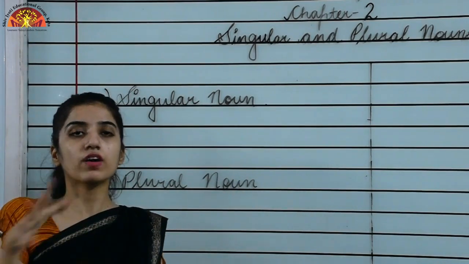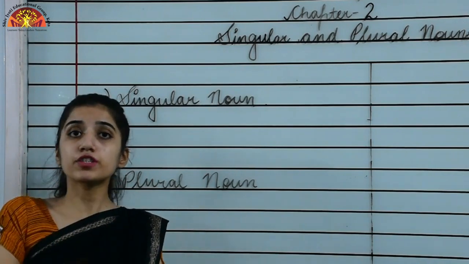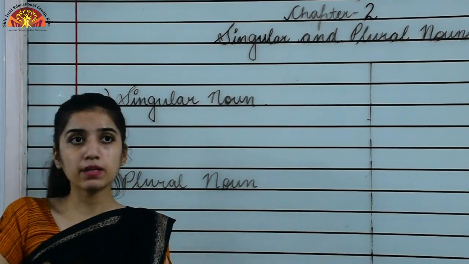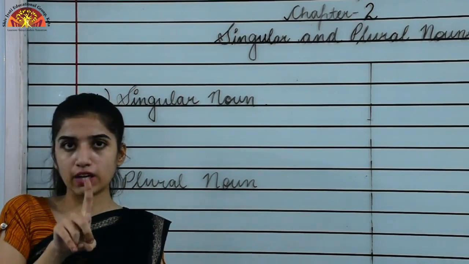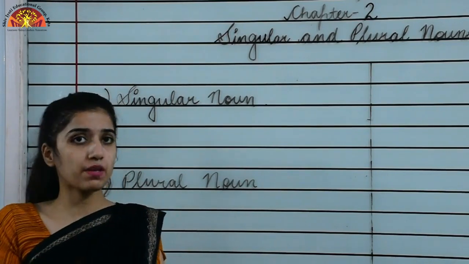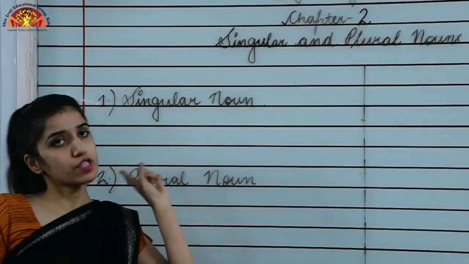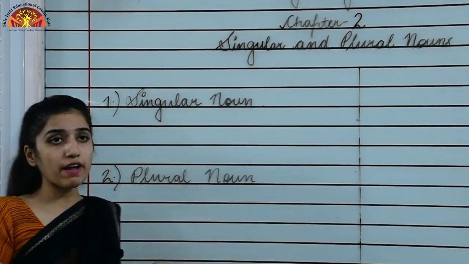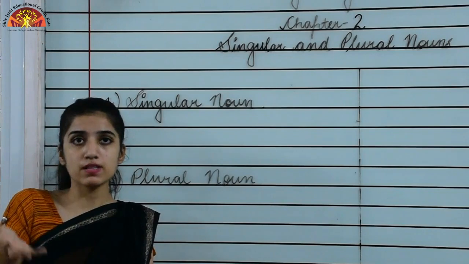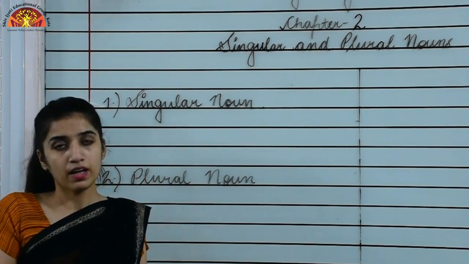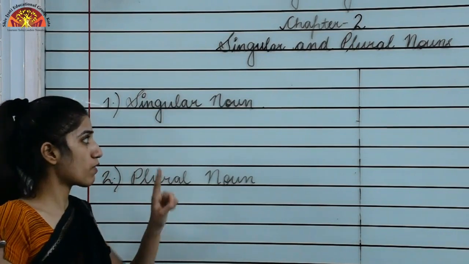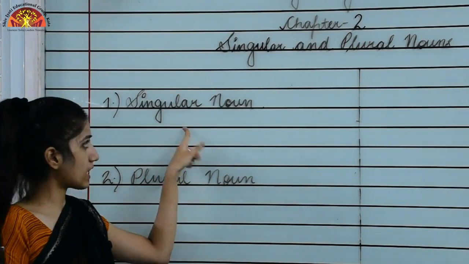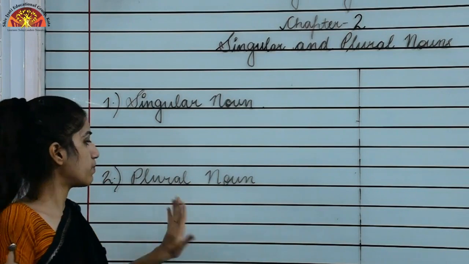When we are talking about singular noun, we refer to only one person, animal, place or thing. But when we are referring to more than one person, place, animal or thing, the noun would be a plural noun.